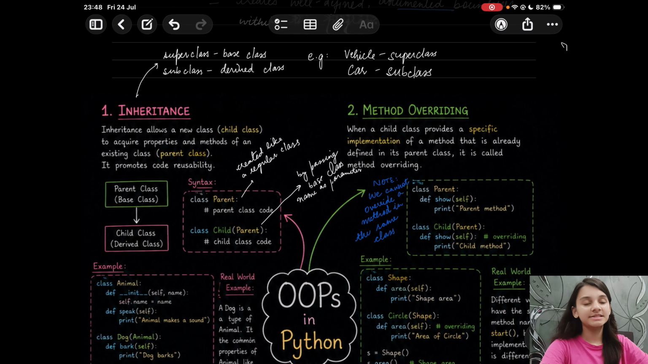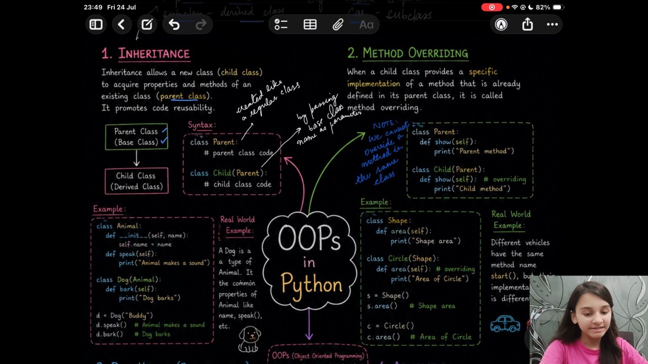Next, moving on, we have the concept of inheritance. As discussed, inheritance allows a new class, which is the child class, to inherit the properties of the parent class. So it promotes code reusability. In Python, the parent class, we call it the base class, and the child class would be the derived class. Always remember that superclass is the base class and subclass will be the derived class. For example, we have vehicle. A class vehicle would be the superclass, and inside it we have car as a class, so that would be considered a subclass, the derived class.